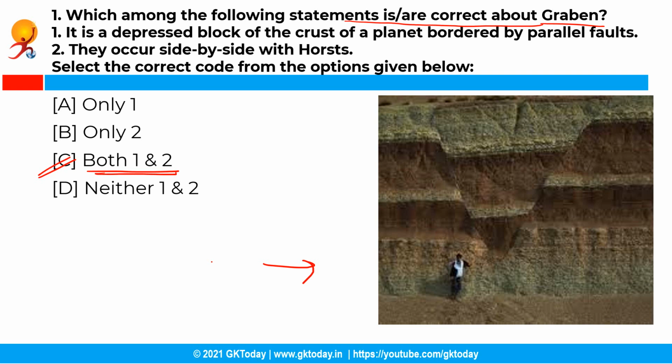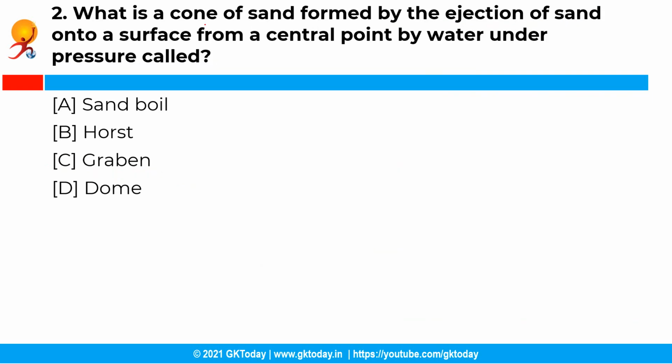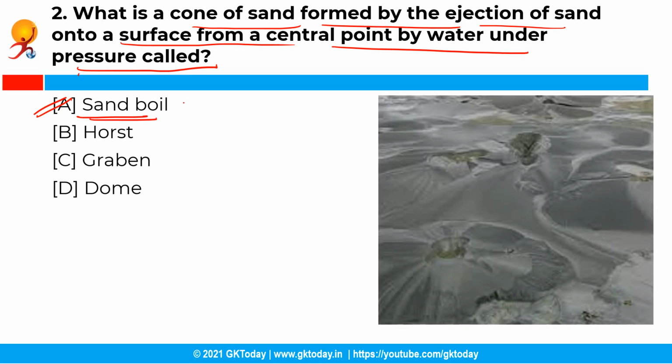Now the next question is, what is a cone of sand formed by the ejection of sand onto a surface from a central point by water under pressure called? So you have the following options and the correct answer is option A, that is sand boil. See, sand boil is a cone of sand formed by the ejection of sand onto a surface from a central point by water under pressure. They are also called as sand volcanoes, and the water looks like it is boiling up from the bed of the sand.